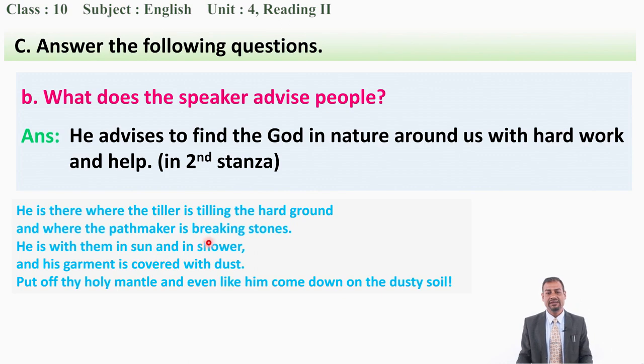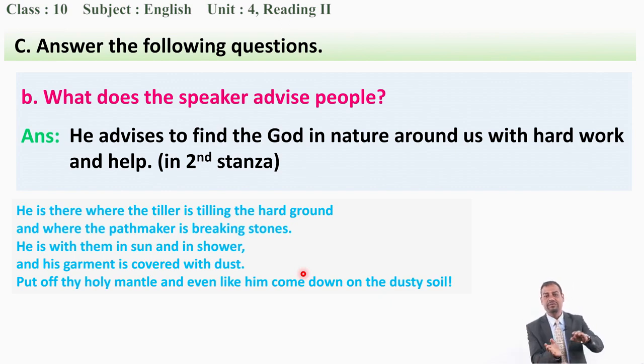And where the pathmaker is breaking stone, the God is with that person, the pathmaker, who is breaking the stones. And again, he is with them in sun and in shower, means with the people who walk in the sun, with the people who walk in the rain, and the God is with them. It means those people are working hard, and his garment is covered with dust. I have already told you that if we come to the field and work, then we cannot be neat and clean. Our clothes can be covered with dust, stained, tattered, torn out. Is it clear?